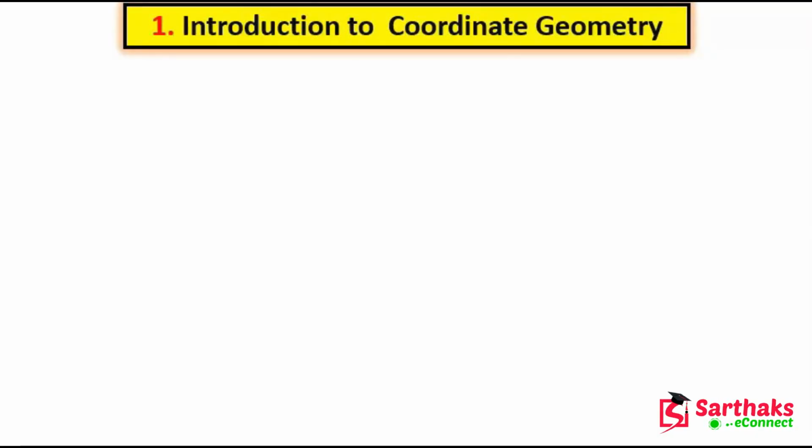So today we are going to discuss the introduction to coordinate geometry. What is coordinate geometry? Coordinate geometry is a branch of mathematics in which we deal with algebraic equations on graphs.